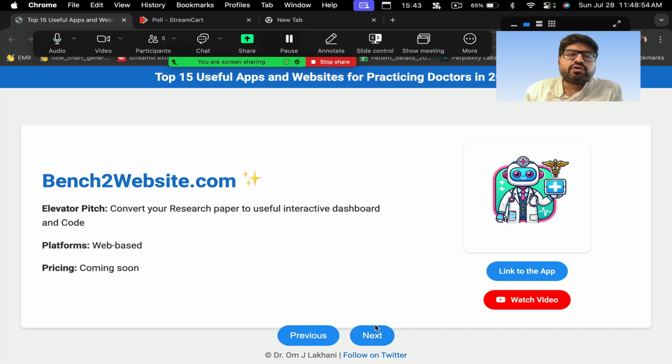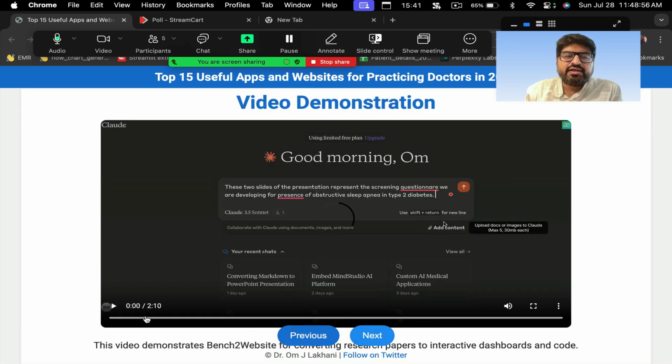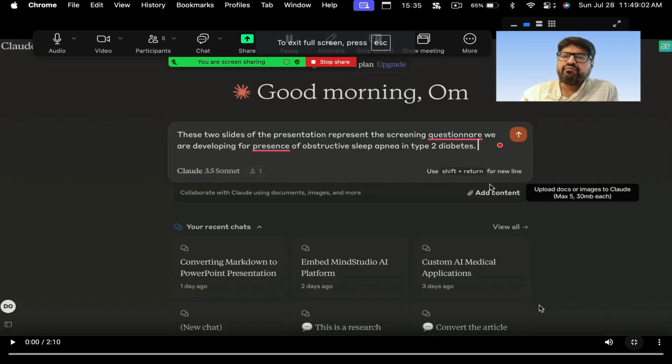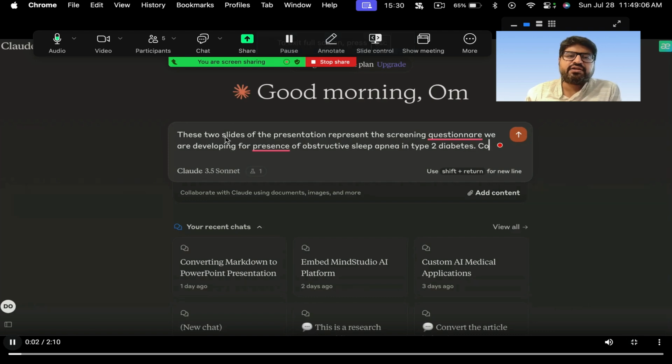So the idea here, this is using Claude, but the system we are developing, you can actually do it right within the system itself. I'm still developing this. So I recently presented an abstract on diagnosis of obstructive sleep apnea and diabetes. This was an oral presentation in one of the conferences.